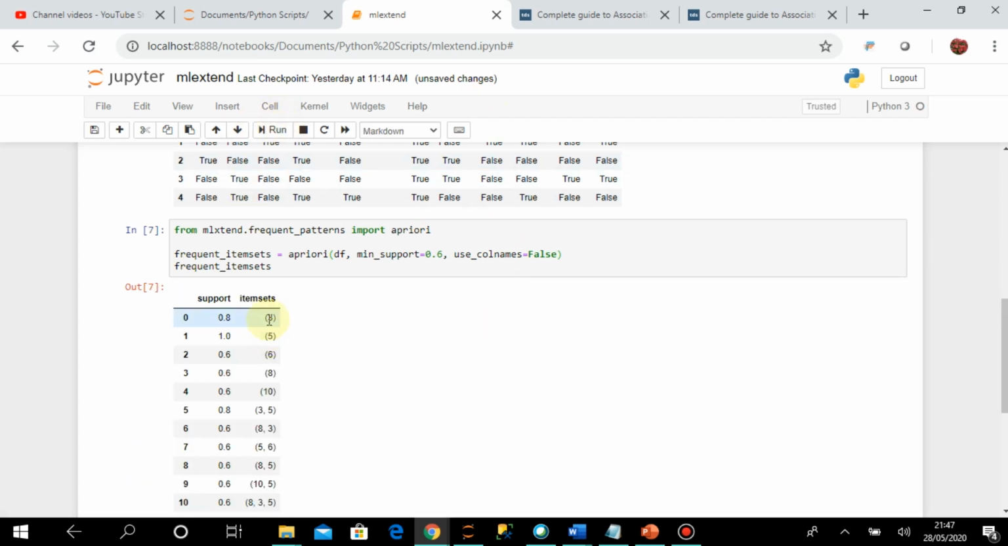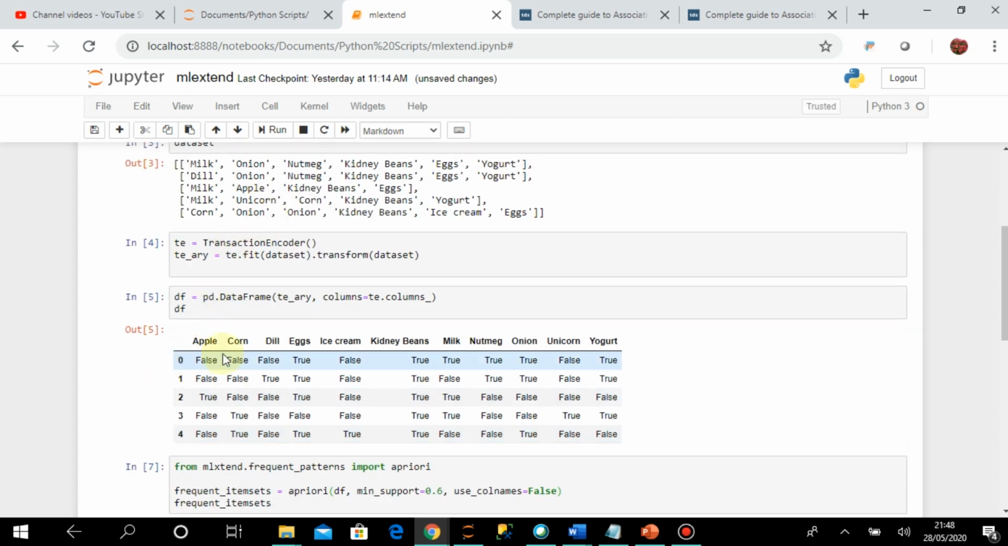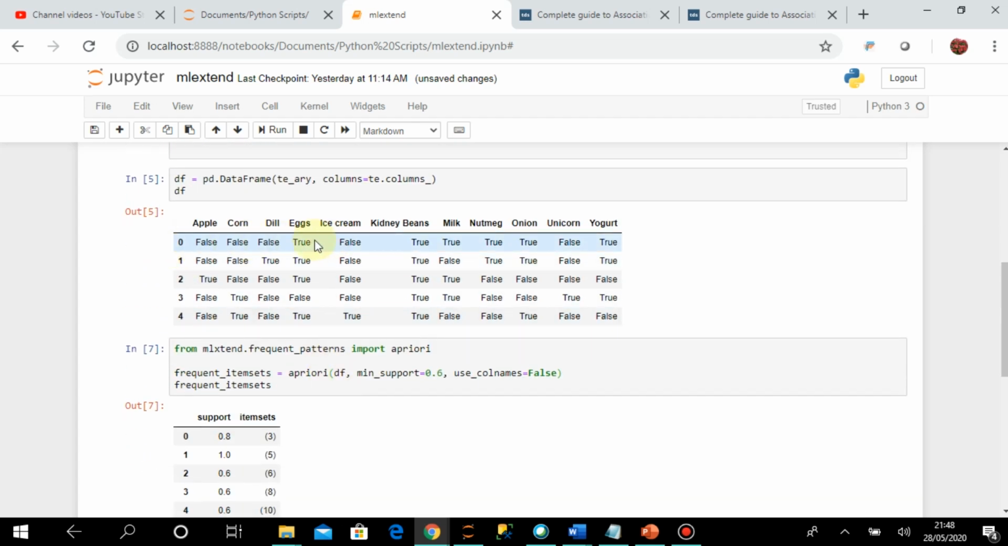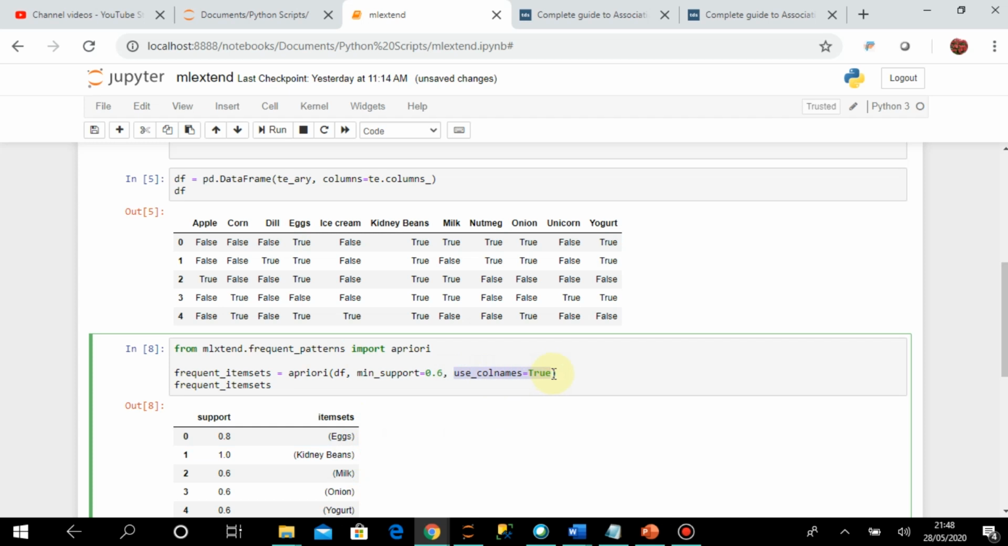You can see here it is showing only 3 5 6. It is just the position of these columns, the column numbers. If I write true here, then it will give you the name of the column, which may be helpful for me to understand. So egg is 3, you remember it was written only 3 because it is 0 1 2 3, the third column. And here, as I have used use_colnames equal to true, it is showing you the names.